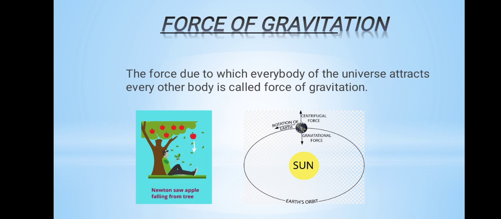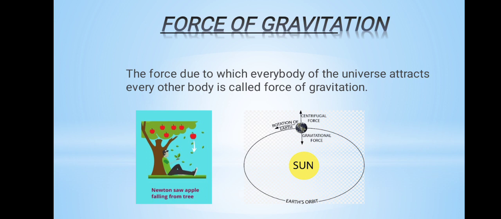In general words, we can say that force of gravitation is known as force of gravity. It is a force due to which every body of the universe attracts every other body. This force is known as force of gravitation or gravitational force. In other words, you can say that it is force of gravity.